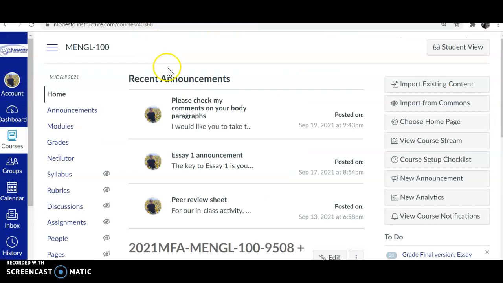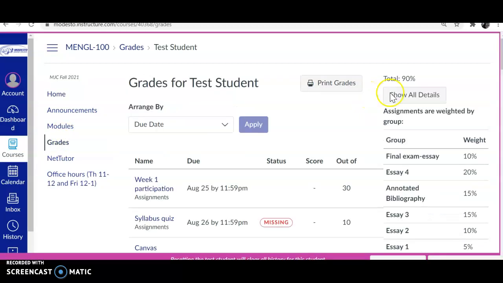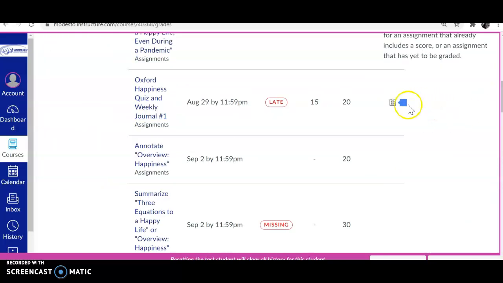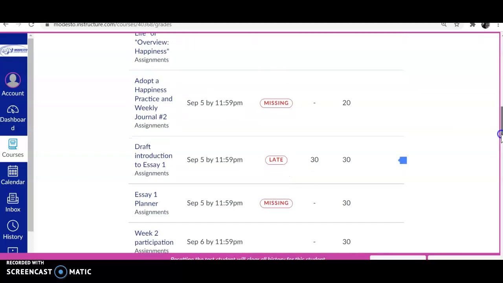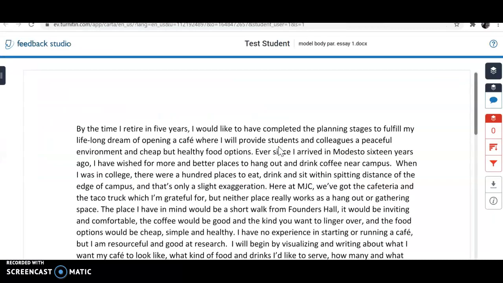And then, so for you to check your originality report, you're looking for that little rectangle with the percentage too, but you go in through grades and you scroll down and you look for this little flag. That means there's an originality report attached to the assignment. I'm going to look at this one. You have to click on the title because you can't click on the flag. And then you click the flag here, and then it gets you to that same report.